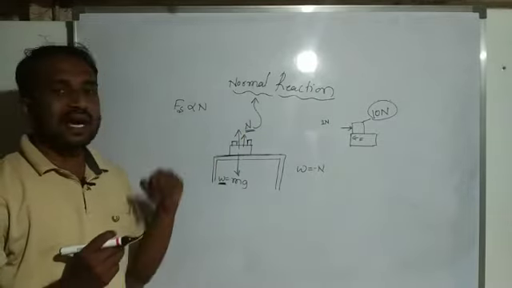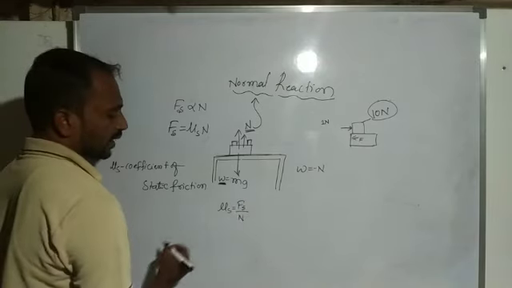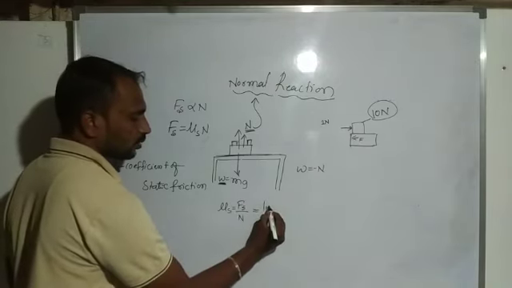So next, the coefficient of static friction is nothing but the ratio of the limiting value of friction divided by normal reaction.